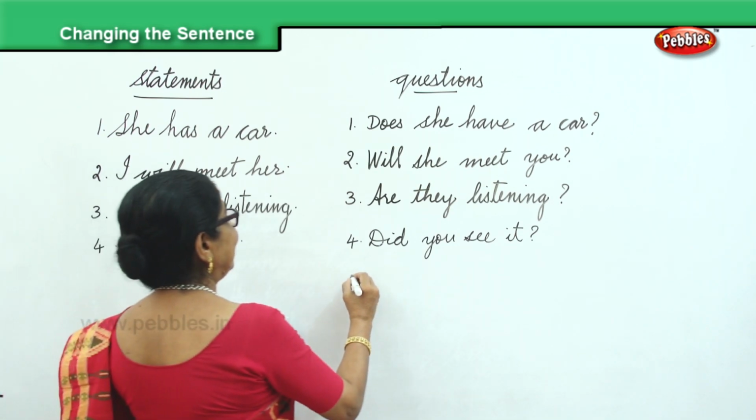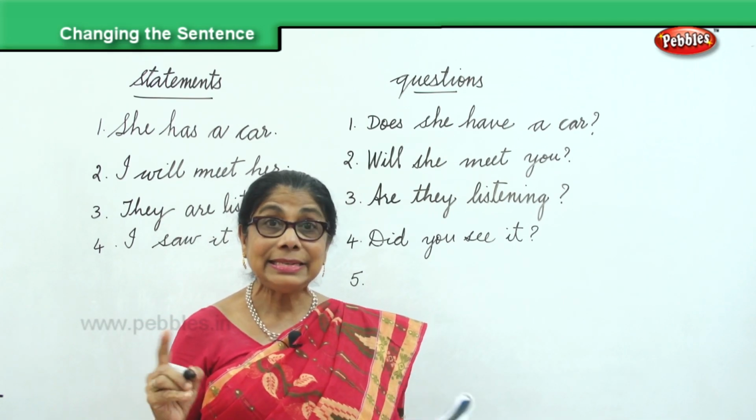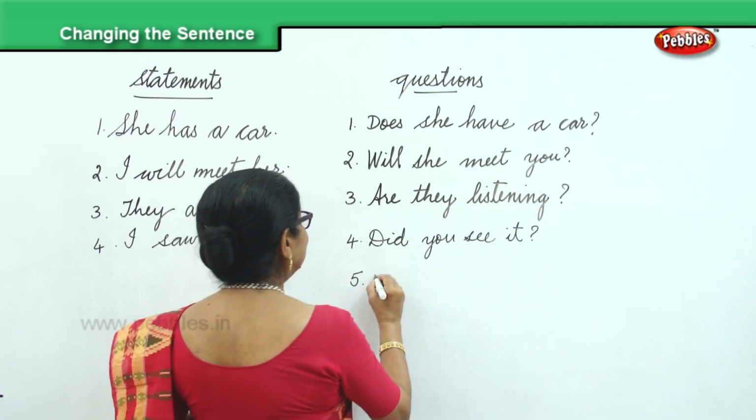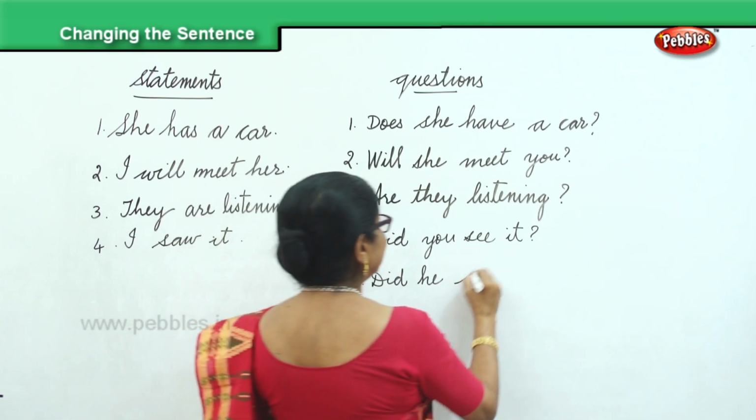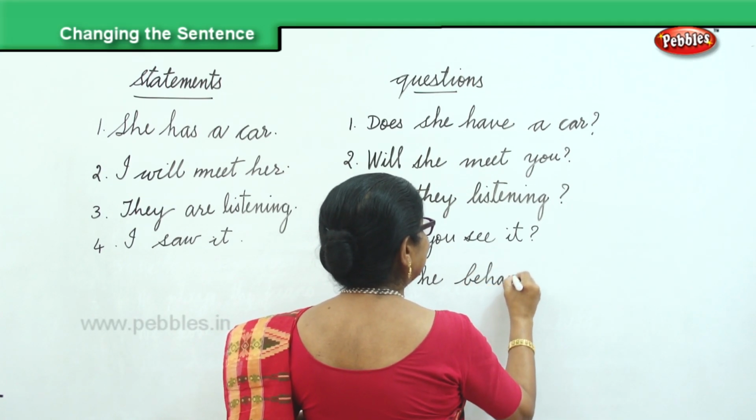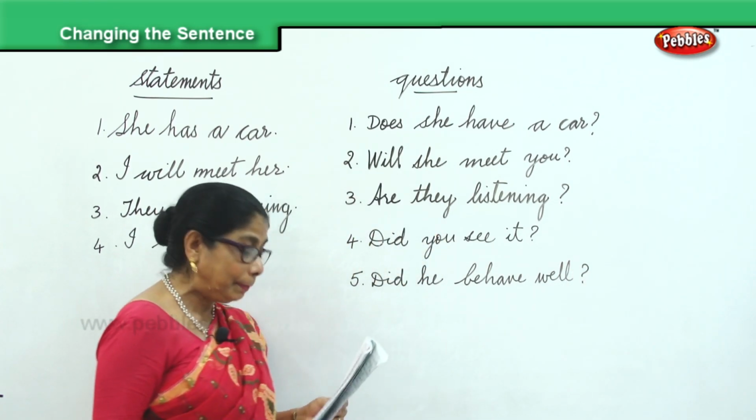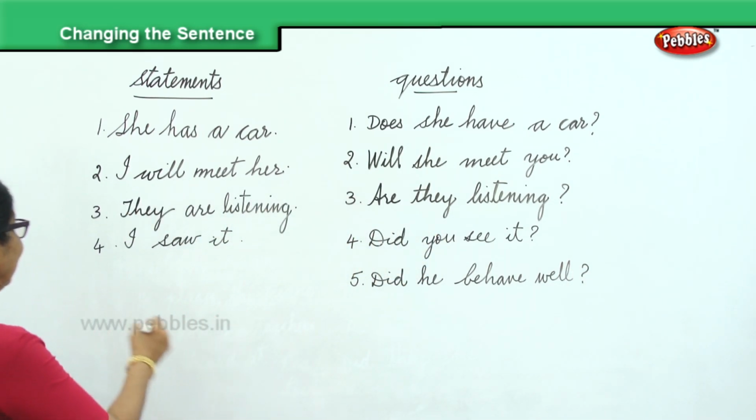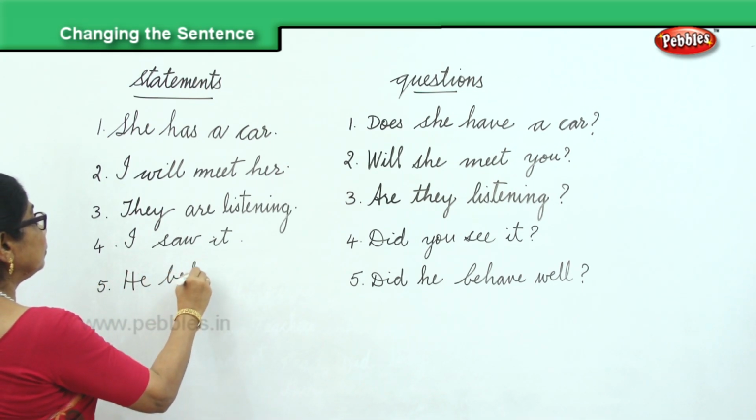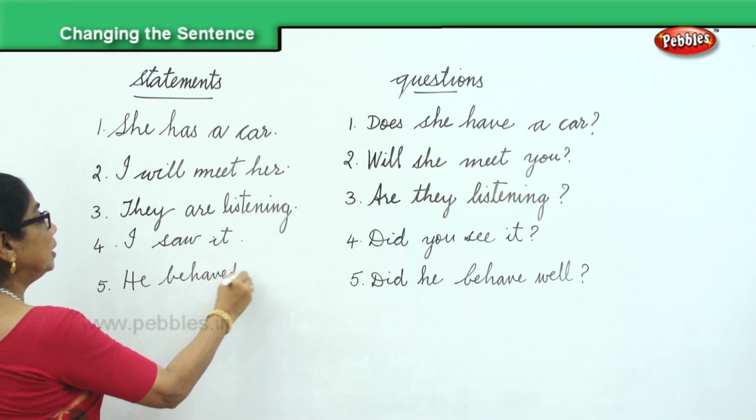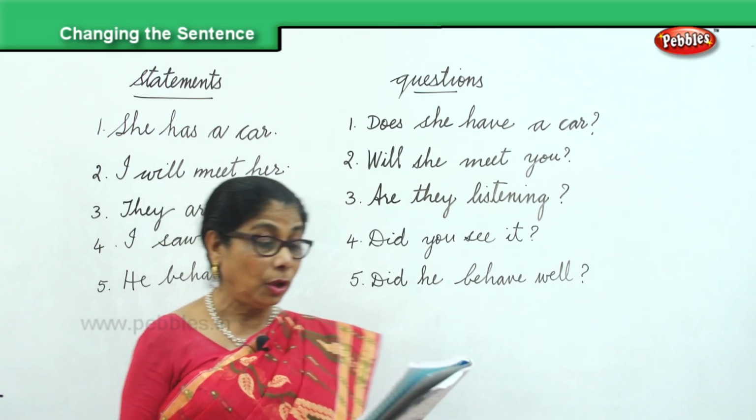And next, another interrogative sentence for you. Did he behave well? Question mark. Statement, please. He behaved well. Did he behave well? He behaved well.